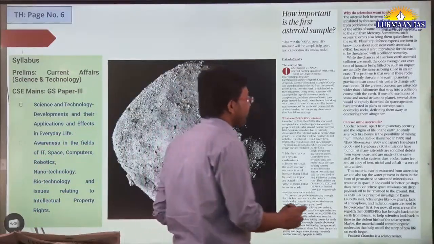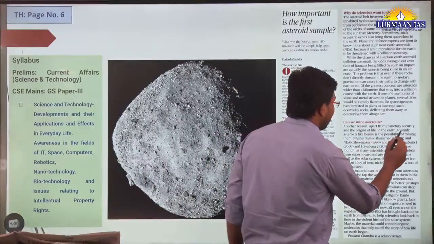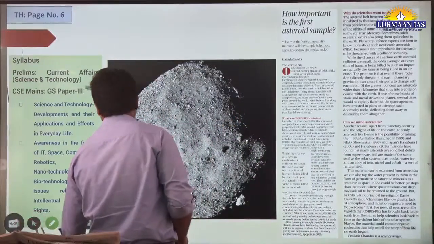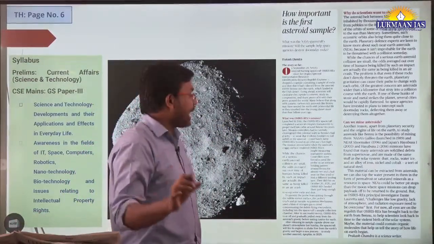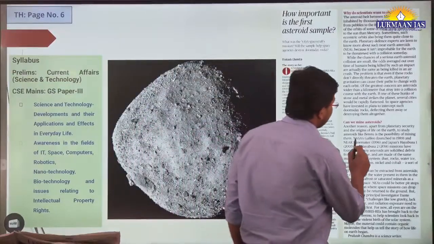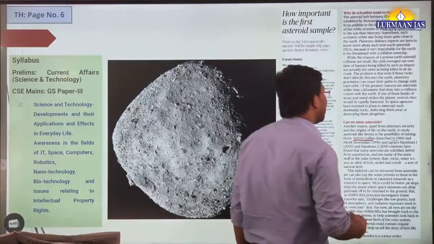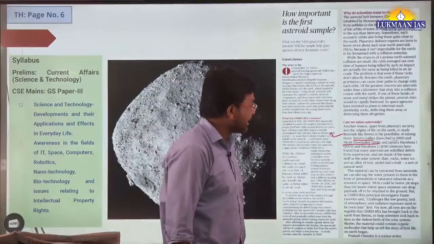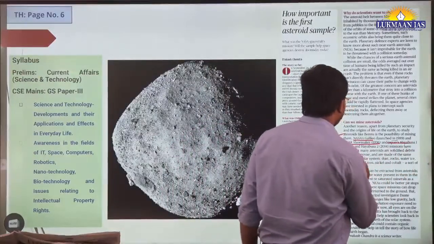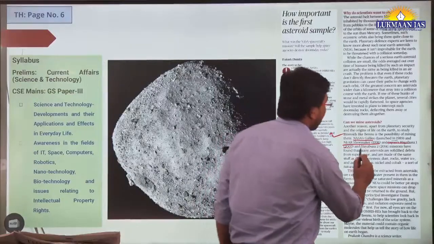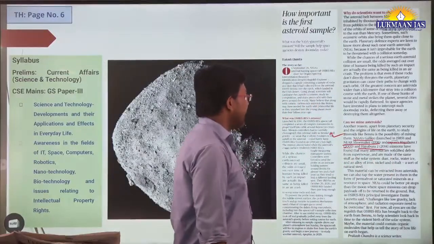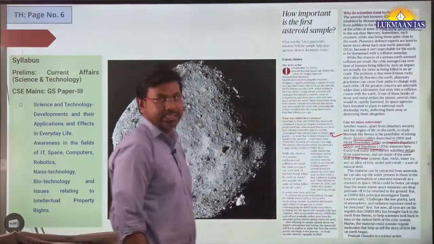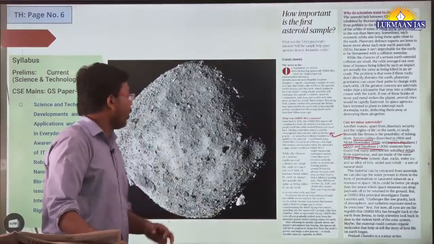So another reason, apart from planetary security and the origins of life, to study asteroids like Bennu is the possibility of mining them. Many countries have launched their own missions to mine the asteroids. One is NASA's Galileo mission, launched in 1989, then NEAR Shoemaker, launched in 1996, and Japan's Hayabusa 1, launched in 2003. Hayabusa 2, 2014, missions have found that many asteroids are solid debris from supernova. So these countries are doing a study on these asteroids.